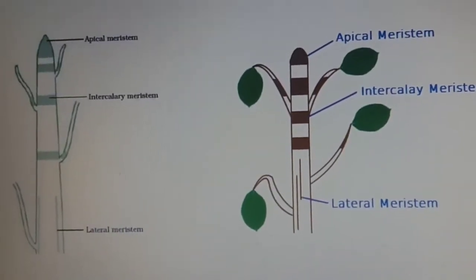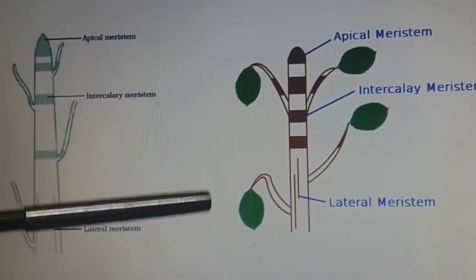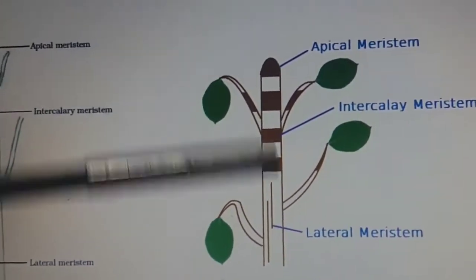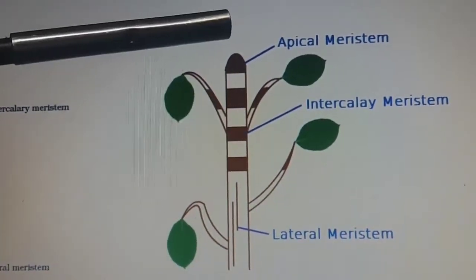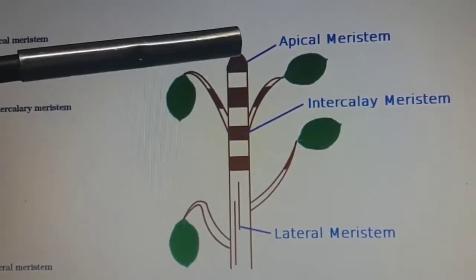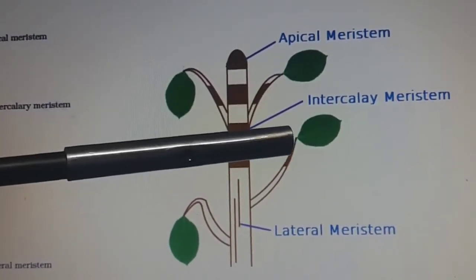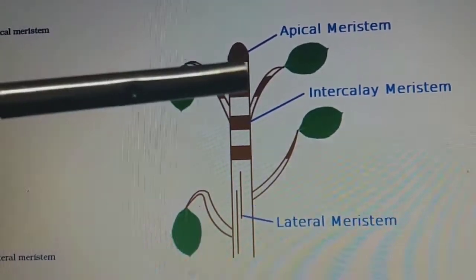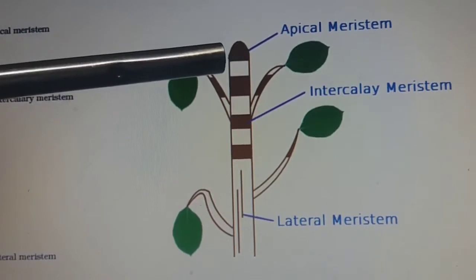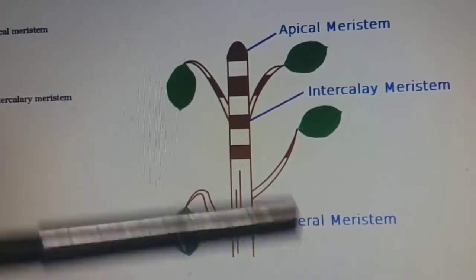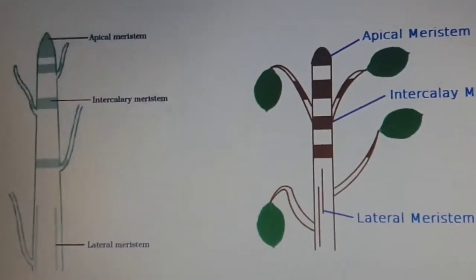Moving forward, if you see these diagrams, these are absolutely identical diagrams. Here, what is that? A plant is there. This is the plant stem. These are the leaves. Now, three types of tissues which we find are apical meristem, intercalary meristem and lateral meristem. As in the diagram, we can clearly see that apical meristem is on the top, intercalary is in between and lateral is on the circumferential area. Now let us move to the description.